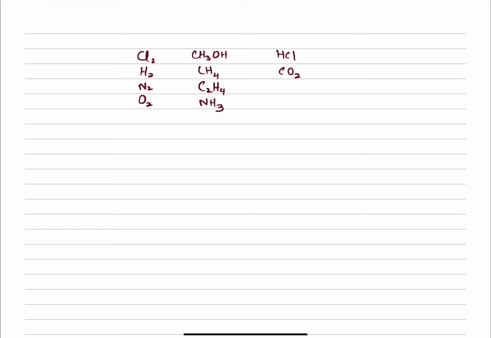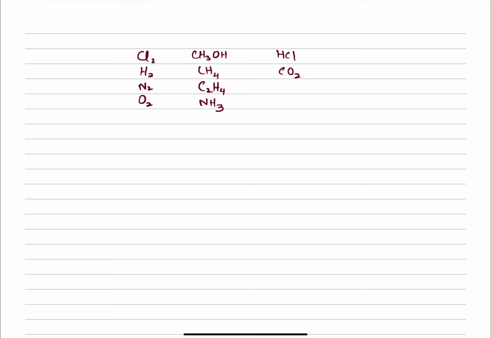In this video, we are going to look at the structure and the bonding of simple molecular compounds or simple covalent compounds. The dot and cross diagrams of the following compounds were made: chlorine gas, hydrogen gas, nitrogen gas, oxygen gas, methanol, methane gas, ethene gas, ammonia, hydrogen chloride gas, carbon dioxide gas. So we drew the dot and cross diagrams of these simple covalent molecules.